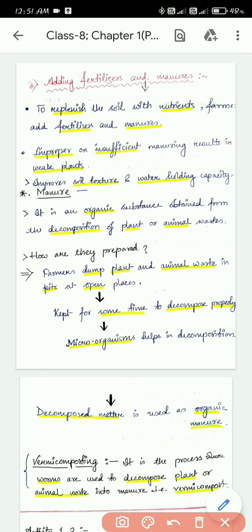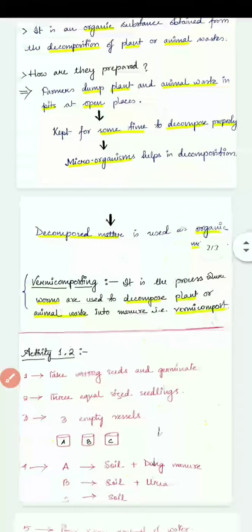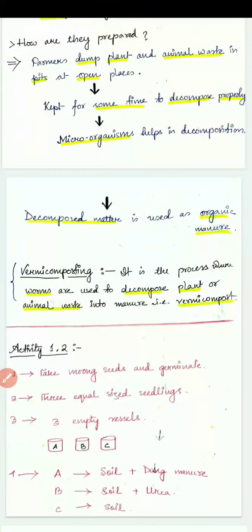In the last class, in class 6, you have also learned about vermicompost. You can see this word in the last line of page number 5. They have said that you have already learned about vermicomposting in class 6. So what was vermicomposting? It is the process where worms are used to decompose plant or animal waste into manure, and the manure is known as vermicompost.